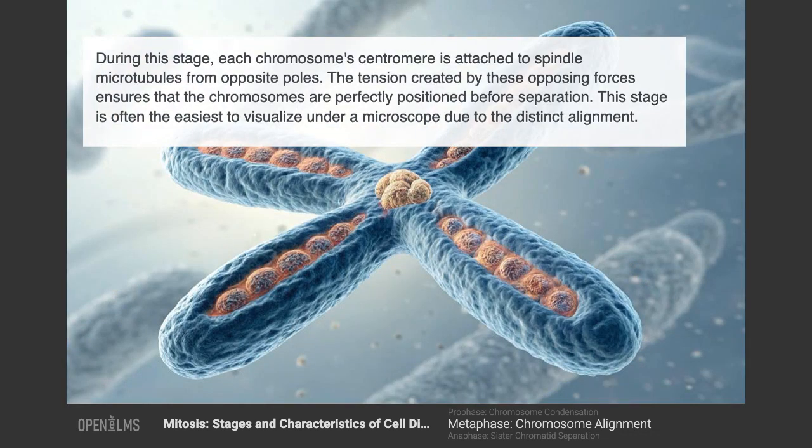During this stage, each chromosome's centromere is attached to spindle microtubules from opposite poles. The tension created by these opposing forces ensures that the chromosomes are perfectly positioned before separation. This stage is often the easiest to visualize under a microscope due to the distinct alignment.